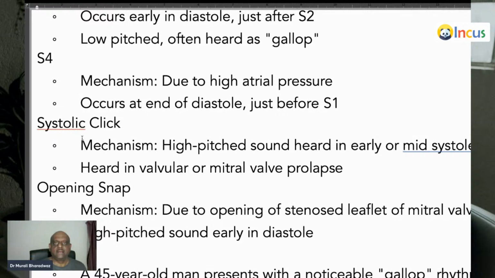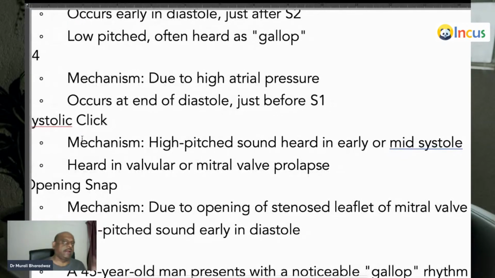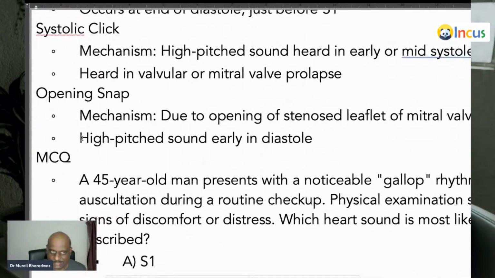Systolic click. It can be an early or mid-systolic click. It is a high-pitched sound. Clicks are high-pitched. Where do you listen? You listen if there is any valvular stenosis like aortic stenosis, pulmonic stenosis, or if there is any mitral valve prolapse, that also leads to a systolic click. So just a key point you remember, don't go too deep unless tomorrow you are a cardiologist.